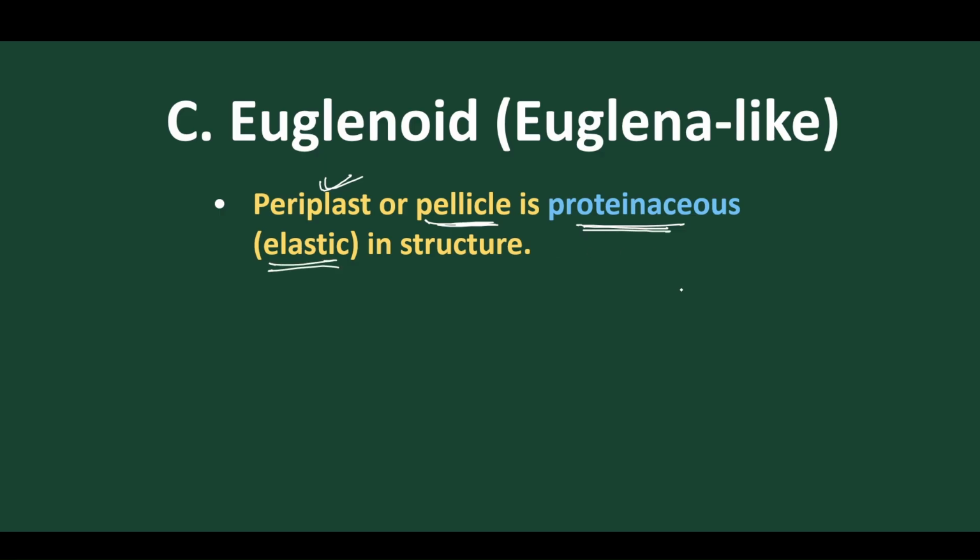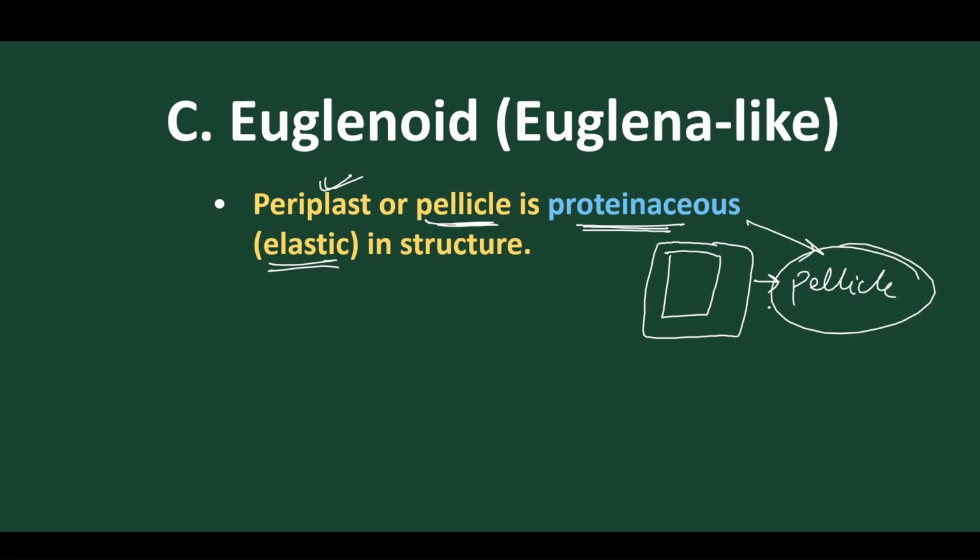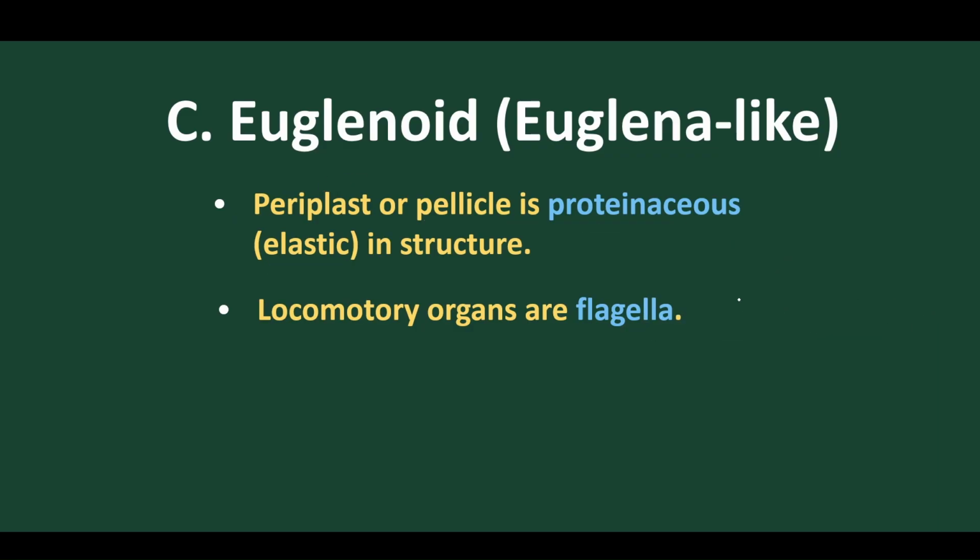As we have discussed, suppose this is the body. Outside the body we find a covering present. This is not a cell wall. It is called the pellicle. And this pellicle is protein in nature, highly protective and highly elastic. Got it? Now let's move.